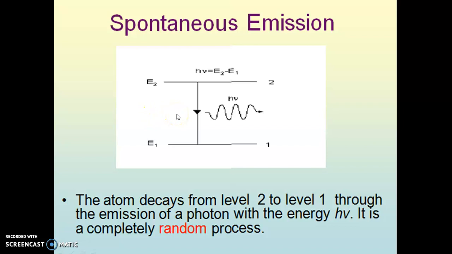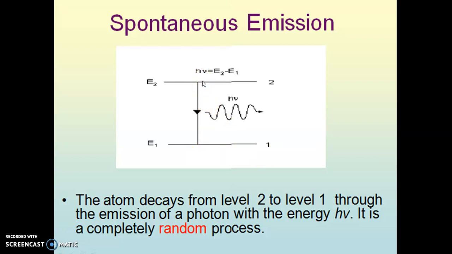external energy. This is because atoms in the excited state cannot remain there for long, because the lifetime of the excited state is in nanoseconds, about 10 raised to minus 8 to 10 raised to minus 9 seconds. Such electrons are unstable, and they try to regain their original energy state to become stable.